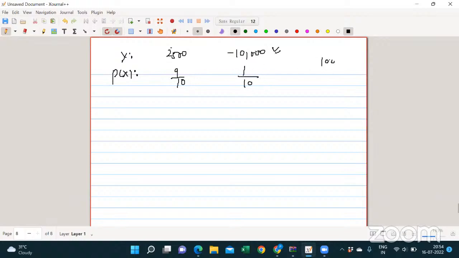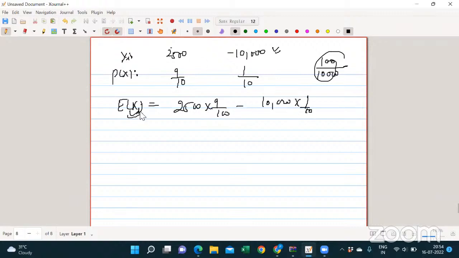Similarly, we can compute the expectation of xi: 2,500 times 9 by 10, minus 10,000 times 1 by 10. This is for the ith piece. For the 20 pieces purchased, it will be the summation over i from 1 to 20 of the expectation of xi.